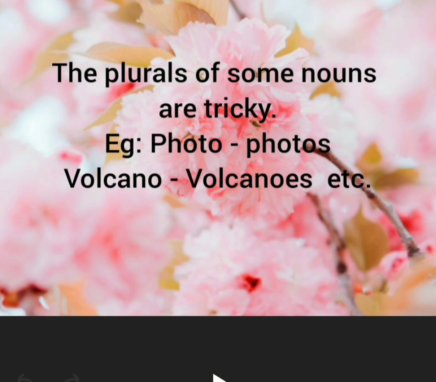Next we discussed compound words like daughter-in-law, passerby. We have to add s to the first word. We get daughters-in-law and passers-by. The next thing is the names of subjects, the names of diseases, etc. are seen as singular nouns. Next we add the phrase a pair of with such names, like a pair of scissors, a pair of spectacles, to get the plural nouns. And the last thing is the plurals of some nouns are tricky, like photos, volcanoes, etc.